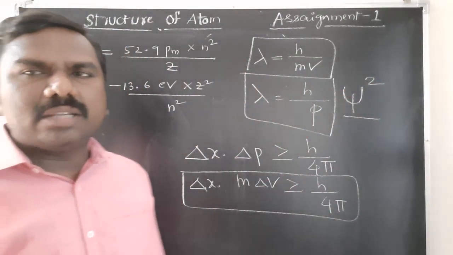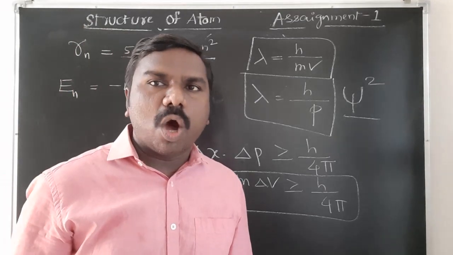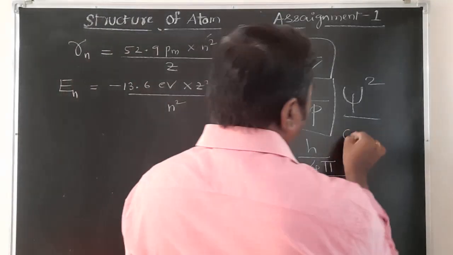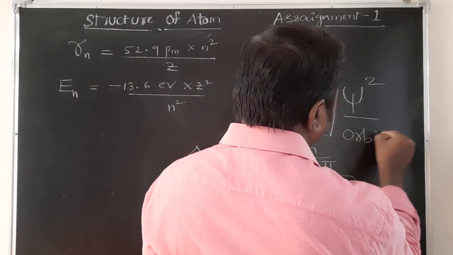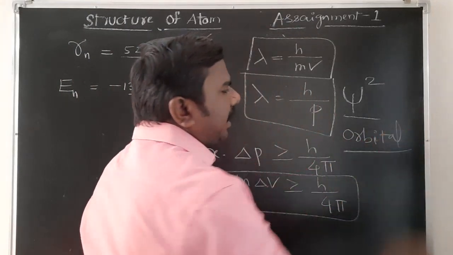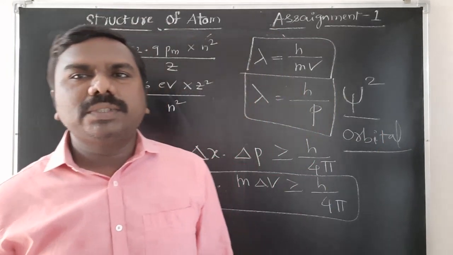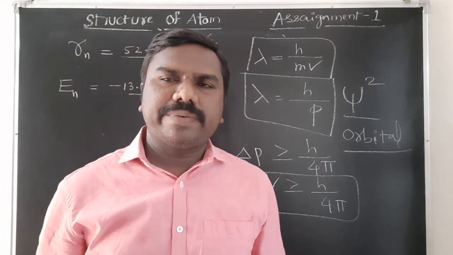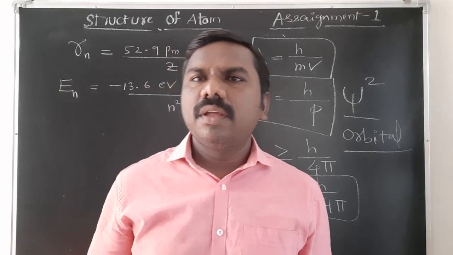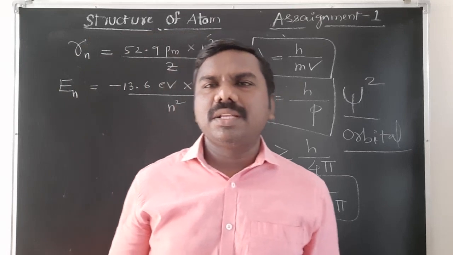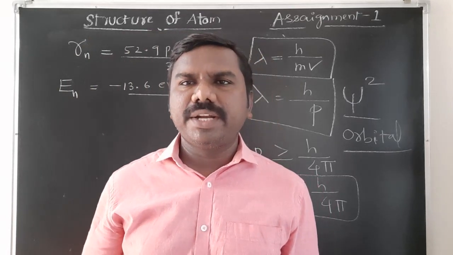Psi is nothing but the amplitude or wave function of an electron. Psi square is called orbital. Orbit was given by Niels Bohr. Orbital was given by whom? Erwin Schrödinger. You know the definition of orbital? Where the probability of finding an electron is maximum, that area is called orbital, right?